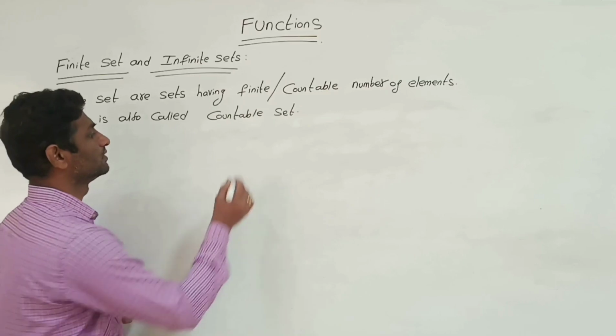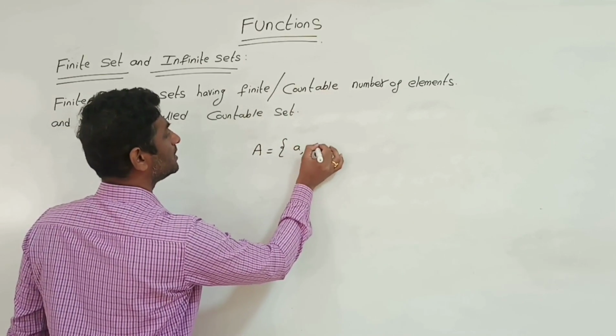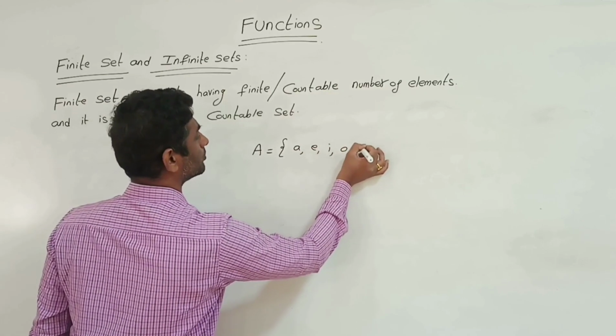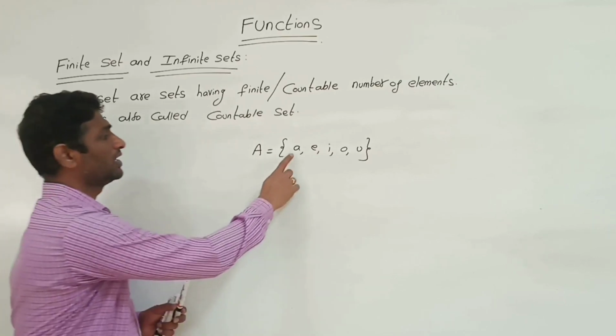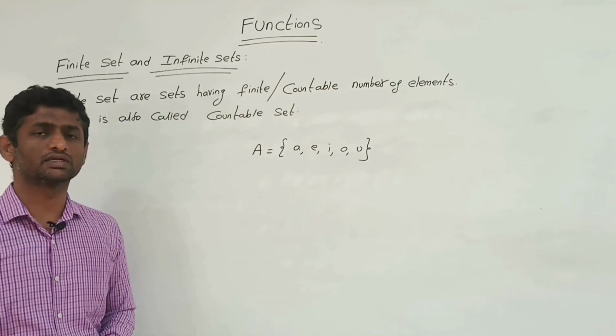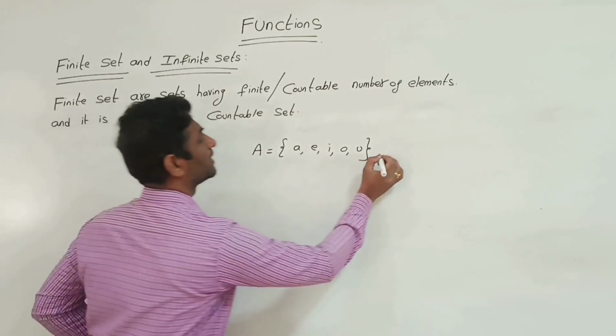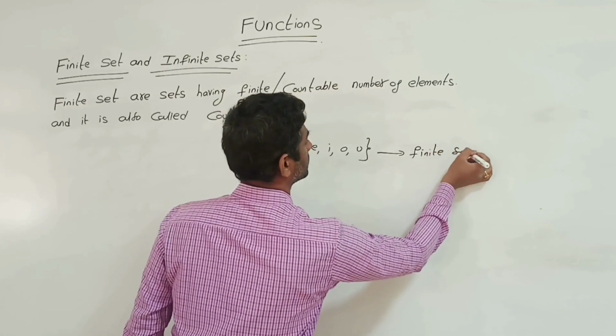For example, if A is a set of A, E, I, O, U, how many elements exist? 1, 2, 3, 4, 5. So it is a countable set, and this is a finite set.